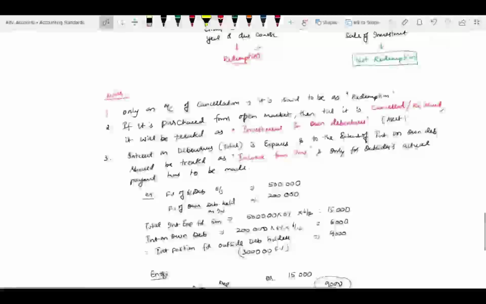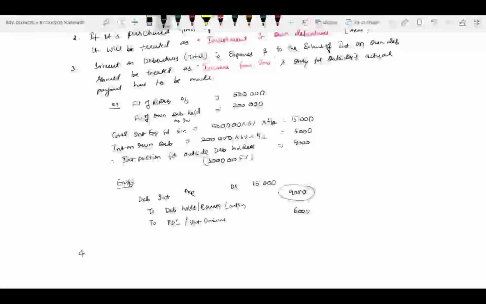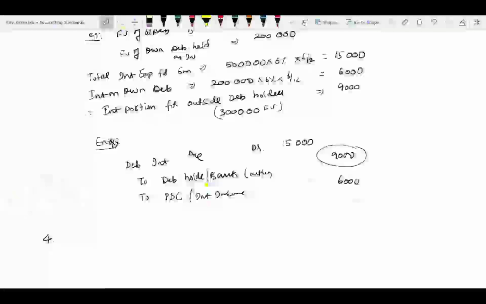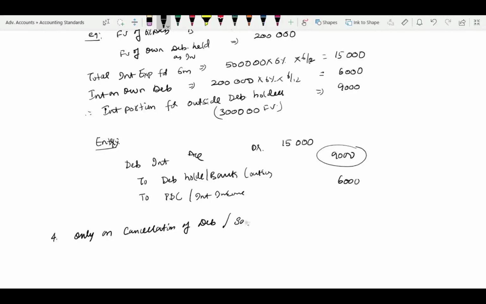Then next, point number 4, write down. Only on cancellation of own debentures or sale of own debentures, profit or loss is to be recognized.